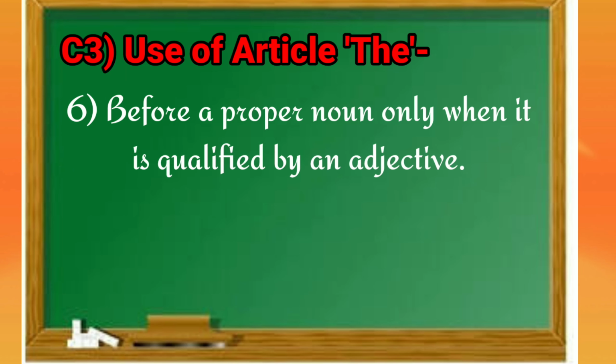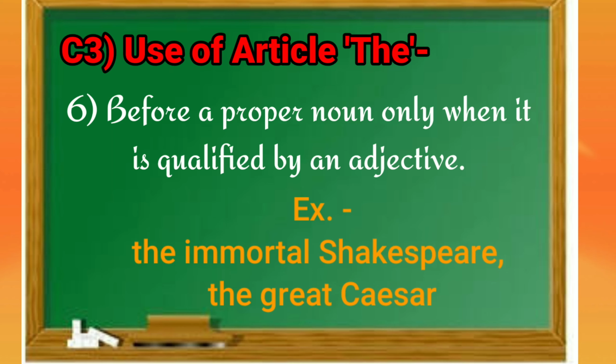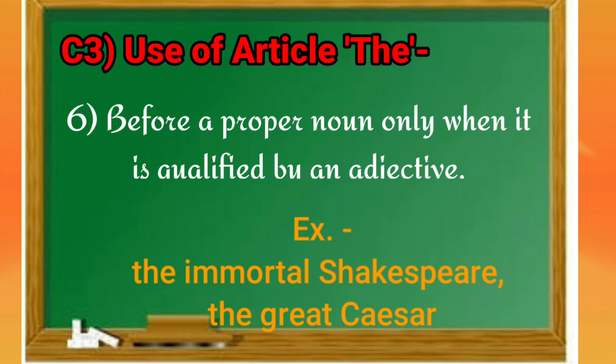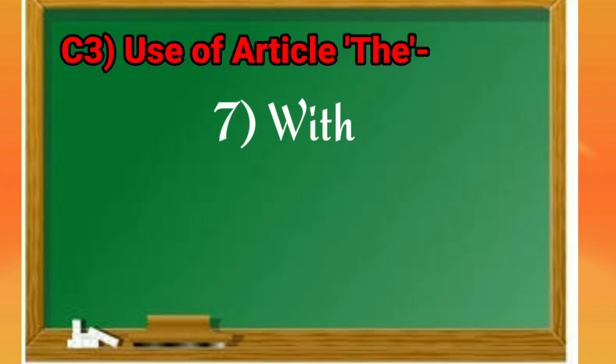Our next rule is before a proper noun only when it is qualified by an adjective. At that time, we will use article the. Let's see some examples. The immortal Shakespeare, the great Caesar. Here Shakespeare and Caesar are proper nouns, but they are qualified by an adjective. So we are using article the before them.